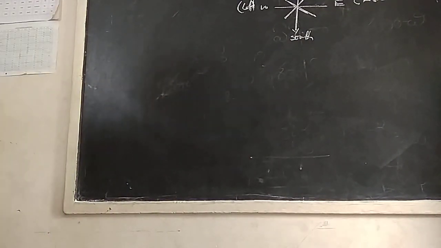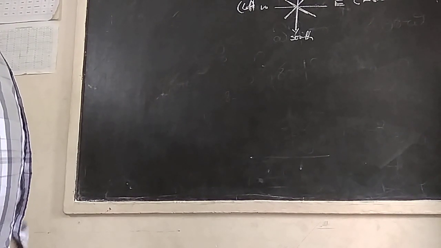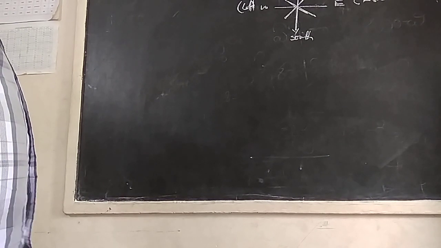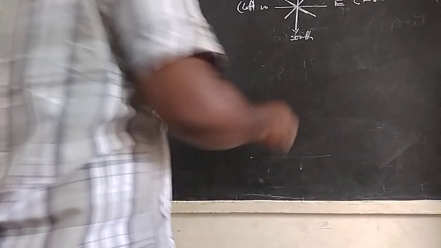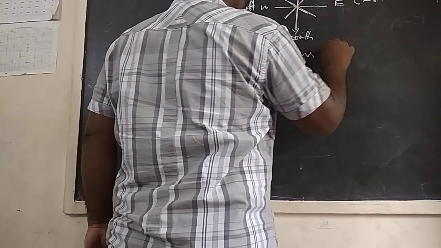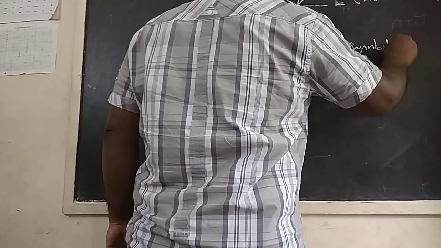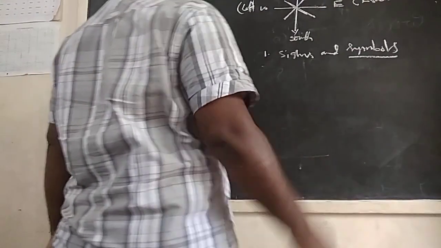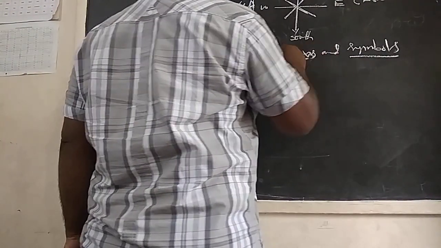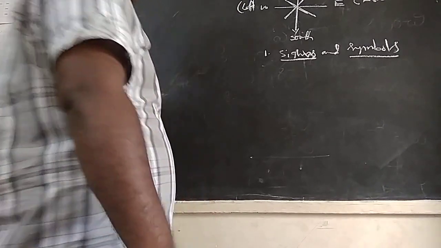If you want to read a map, you should know some important information about it. The first one is signs and symbols. You should know about symbols and signs used in a map.